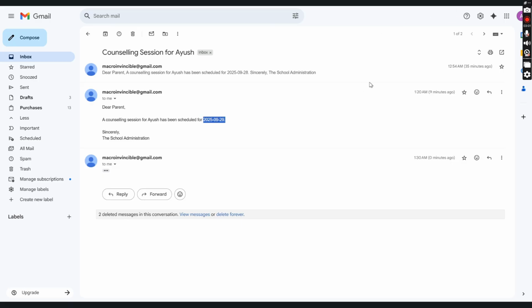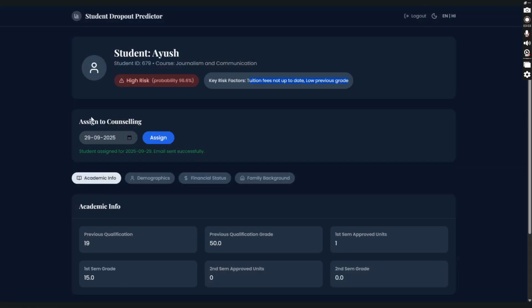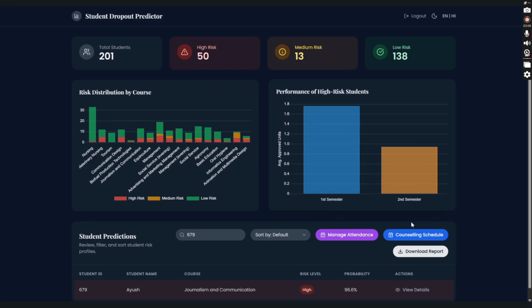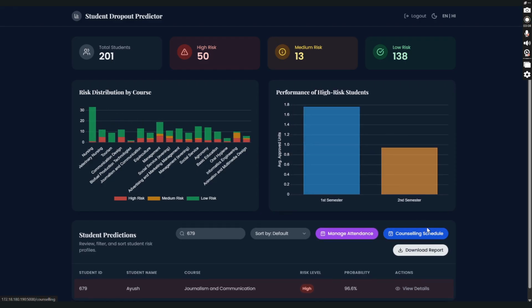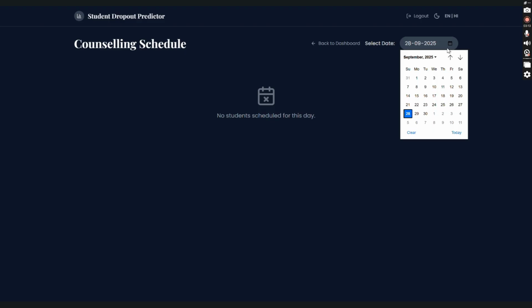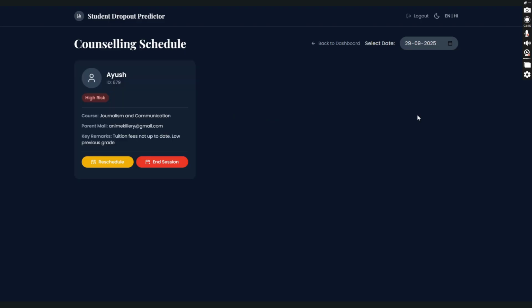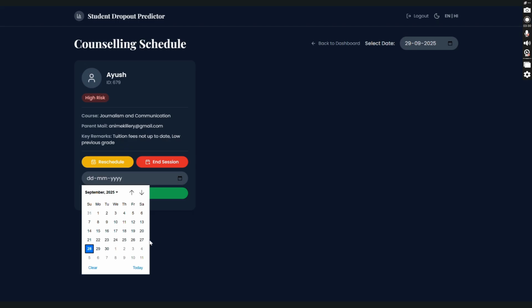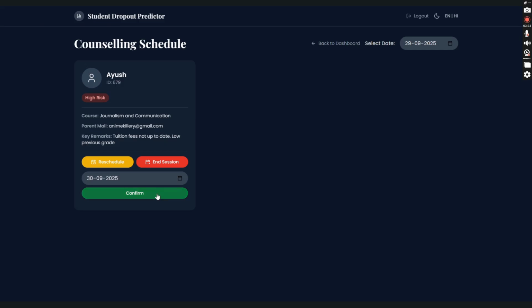Okay, now going back to the dashboard, the counseling session dashboard. Here we can see the counseling schedule. Using the counseling schedule, we can access the counseling dashboard and we can see all the counseling sessions. Here we can see Ayush. So let's say we have met the parents, we have talked with them, and we want to reschedule. We can do that using the reschedule option, where let's say we want to reschedule it for tomorrow. That's going to be the 30th. Let's reschedule it for the 30th, and we are going to confirm.